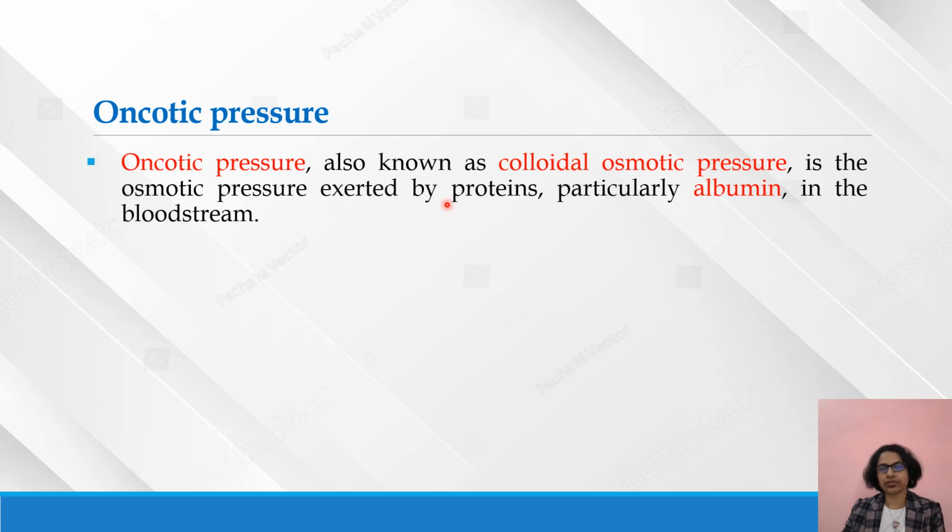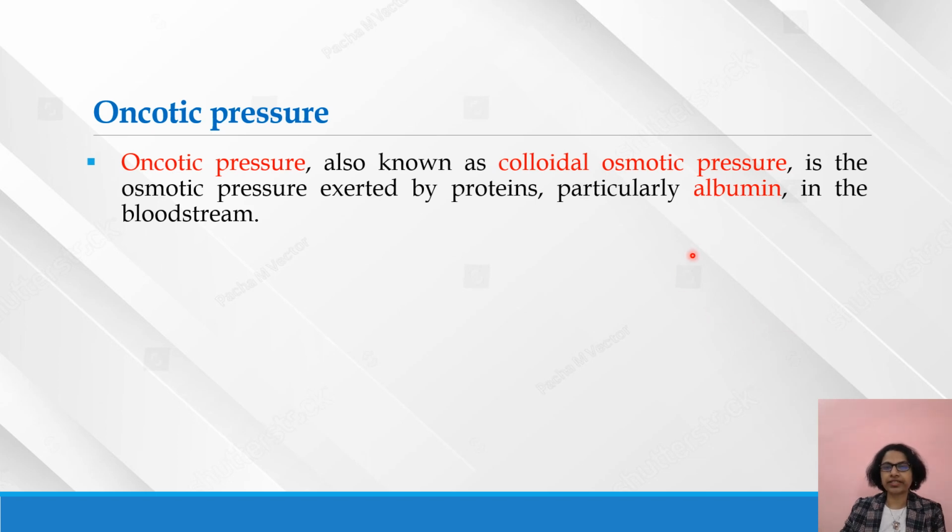Oncotic pressure is also known as colloidal pressure. When we talk about fluids, there are two kinds of fluids in our body. One type of fluid is colloids. Colloids means blood products. Another type of fluid is crystalloids. Crystalloids means the normal electrolytes. So the oncotic pressure, also known as colloidal osmotic pressure, is the osmotic pressure exerted by proteins, particularly albumin, in the bloodstream.